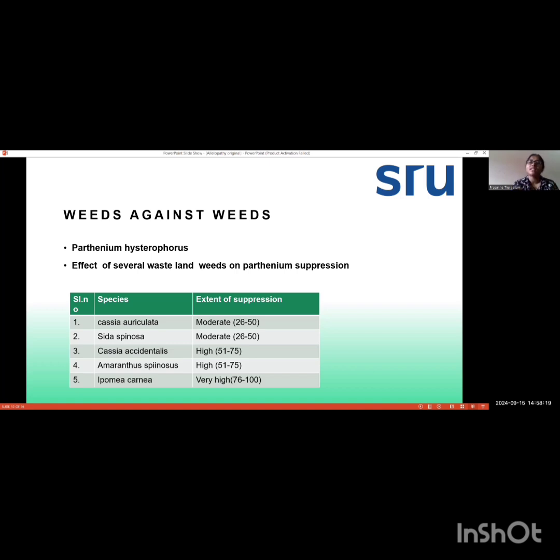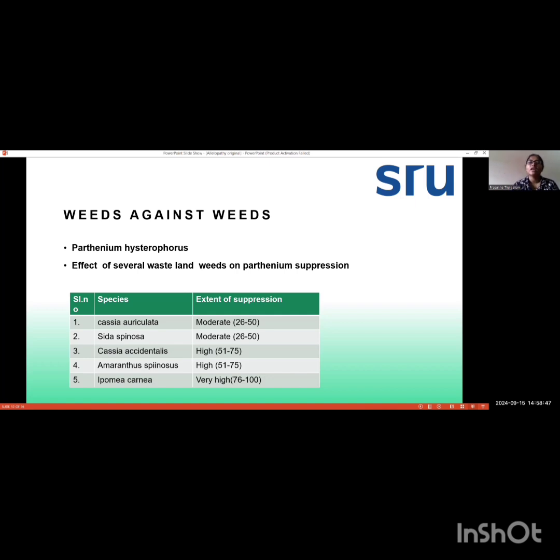That means Parthenium is producing some kind of chemical that is harmful to the other species, and the effect of several wasteland weeds on Parthenium. Here, first, Parthenium is releasing some kind of chemicals that are harmful to other weeds. And the next example is some wasteland weeds that also produce some kind of chemicals that are really harmful to Parthenium growth.